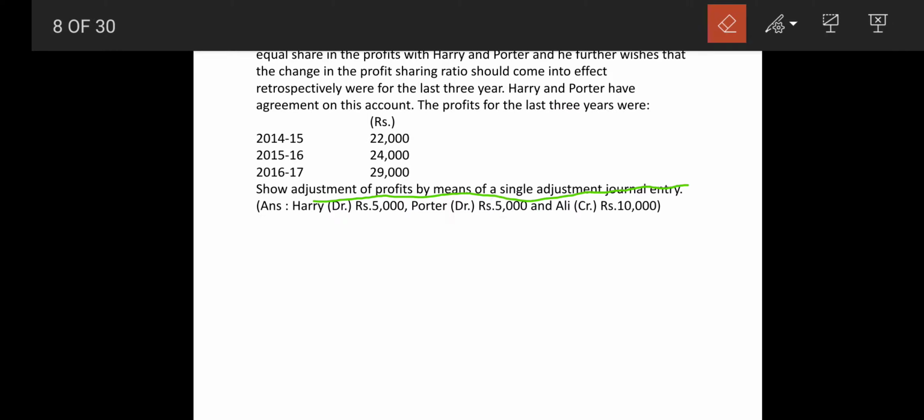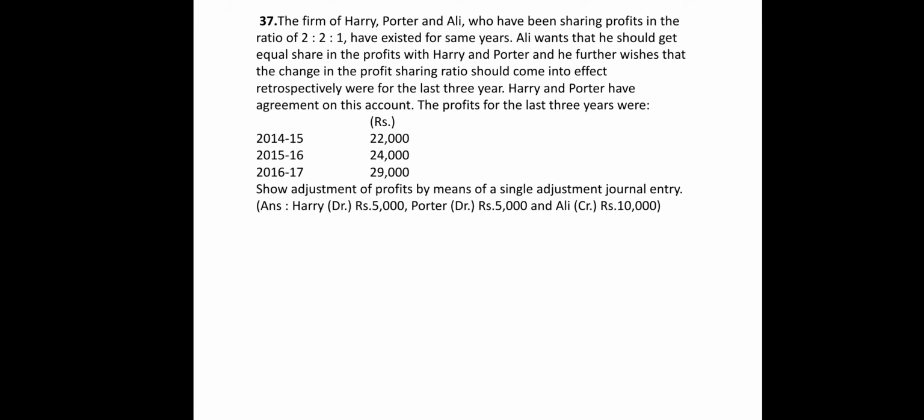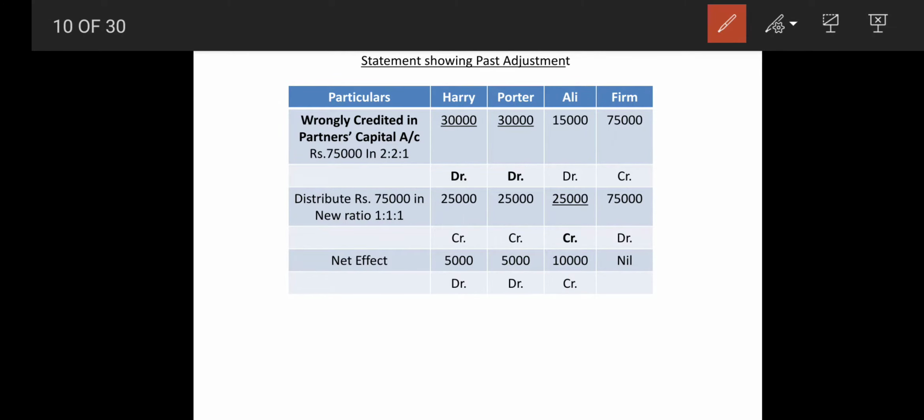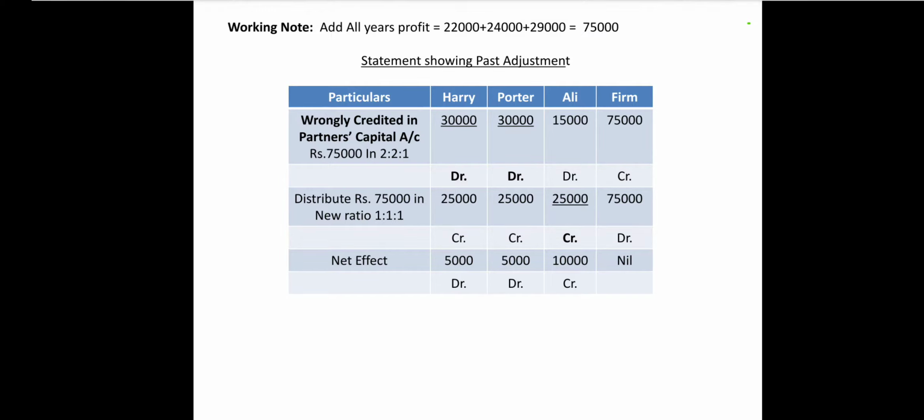The first thing we will do is total all the profits. I have done the total of profits over here, and now I am switching to a statement showing past adjustment. Have a look at this. Add all the years' profit, that is 22,000, 24,000, 29,000. So your profit comes to 75,000.